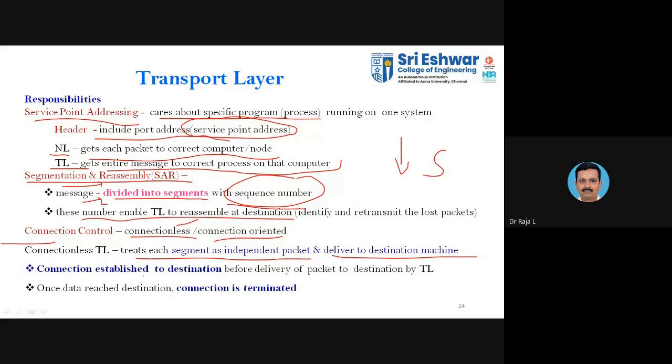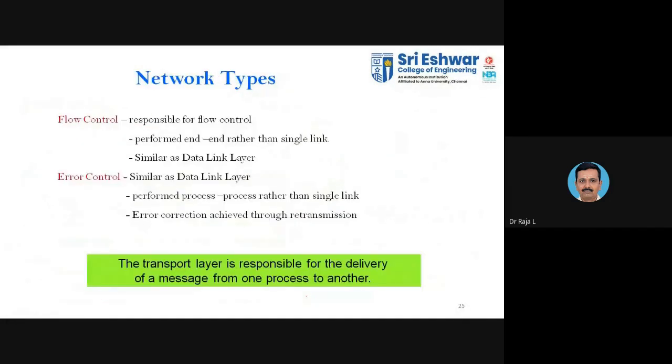A connection is established to the destination before the packet is delivered to the transport layer. So a connection will be established before you start the transmission of a packet. That's why you have the reliability of the data. Reliability of the data is ensured at the transport layer. Once the data reaches the destination, the connection is terminated. First, you set up the connection, then data transfer, and once the data is transferred, connection termination. This is what normally happens at layer 4.